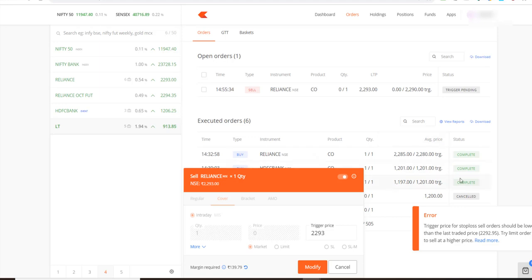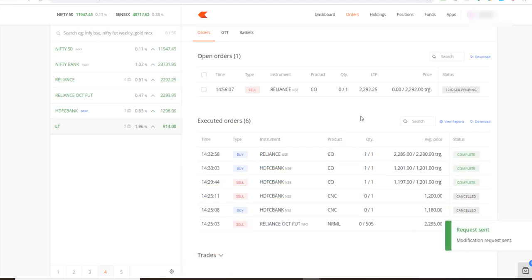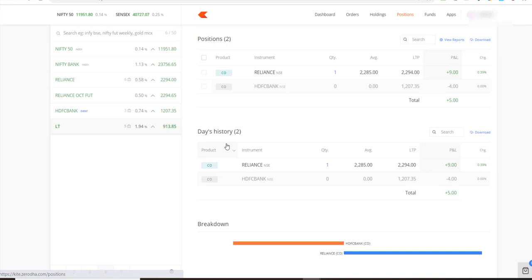And the moment it comes to, okay, it has come below 93 right now. It would not work, because the price here is below 93 right now. So I can keep it as 92 right now. Let's do that, right? So I've kept it at 2292, in case it falls, I would be booking profit here. Otherwise, I can just keep trailing the stop loss.